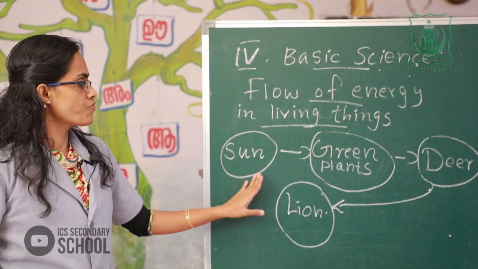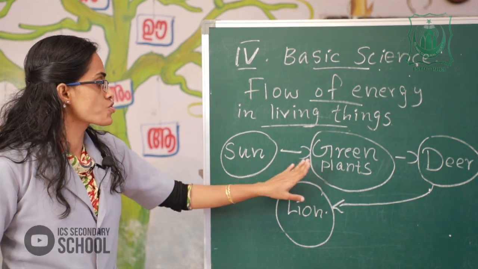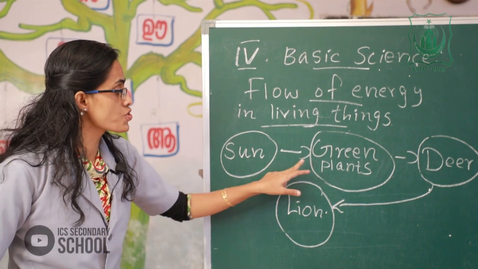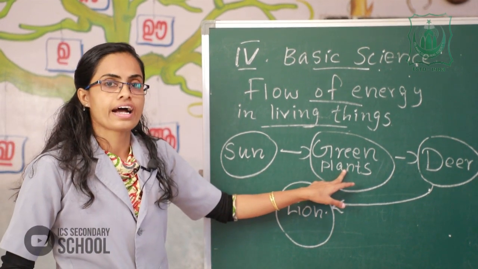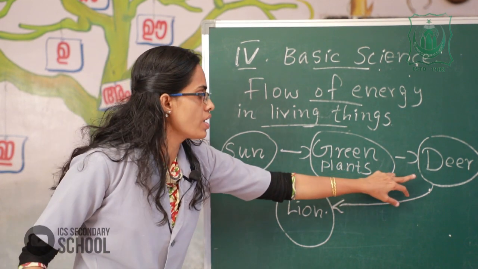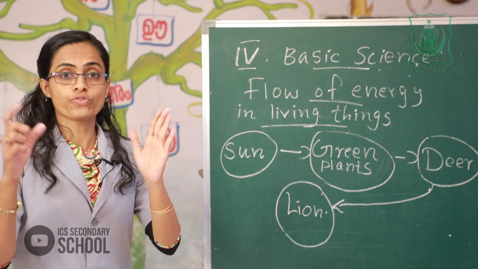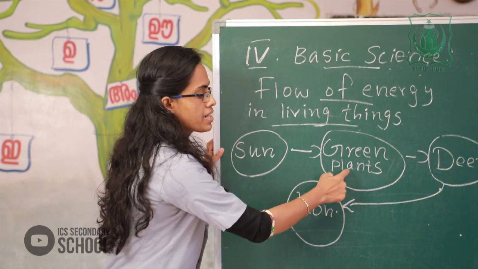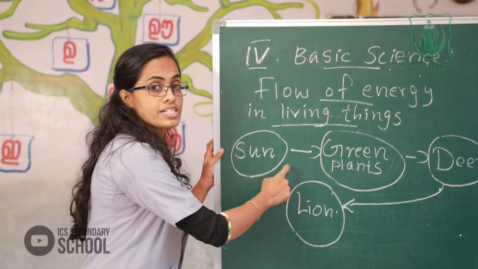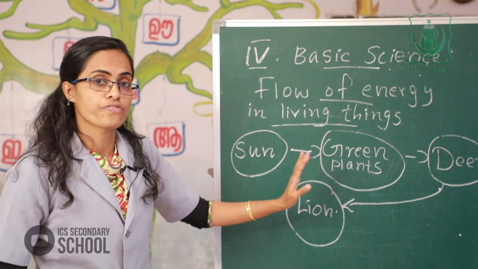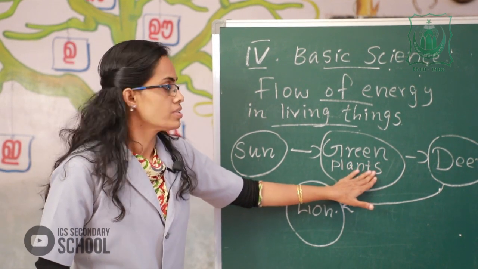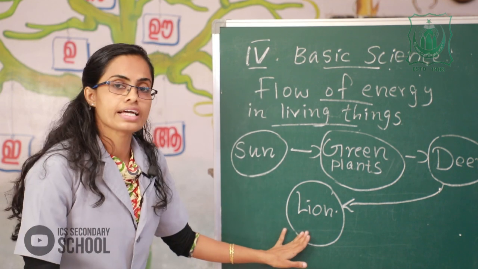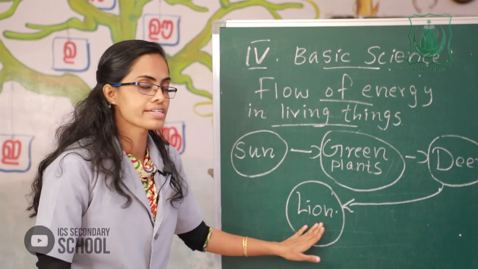Now the energy flows from sun to green plants, and from green plants to other animals, meaning deer and lion.